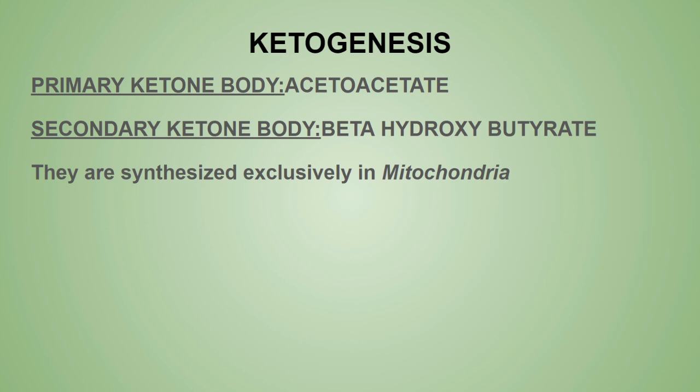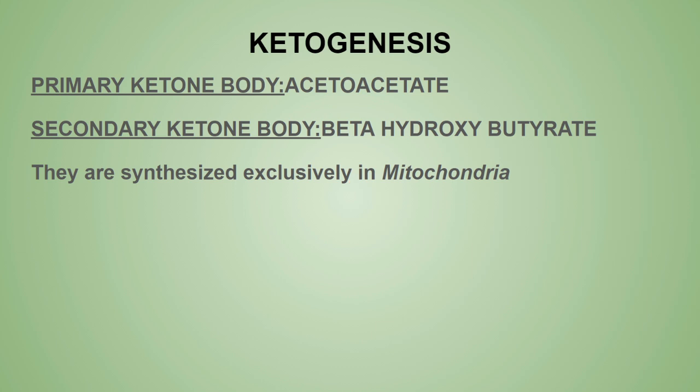Now in ketogenesis, as you can see, we have mainly two types of ketone bodies: primary ketone body and secondary ketone body. Remember, acetoacetate is the primary ketone body, while the secondary ketone bodies are beta hydroxybutyrate, and one more, that is acetone. So acetoacetate, beta hydroxybutyrate and acetone. They are synthesized exclusively in the liver mitochondria. Just remember, they are mainly synthesized in the liver mitochondria.